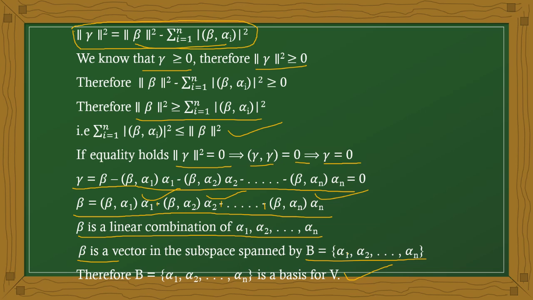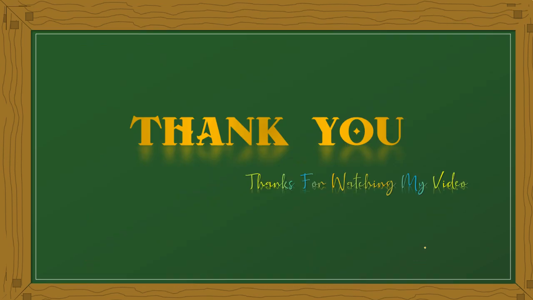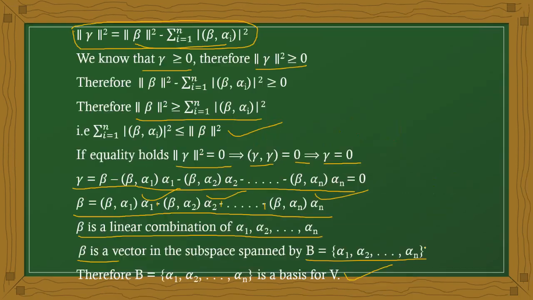I think it is clear. Now beta is a linear combination of all these alpha 1, alpha 2, alpha n. Therefore beta is a vector in the subspace spanned by the set. Therefore the set is nothing but the base set. I think it is clear.